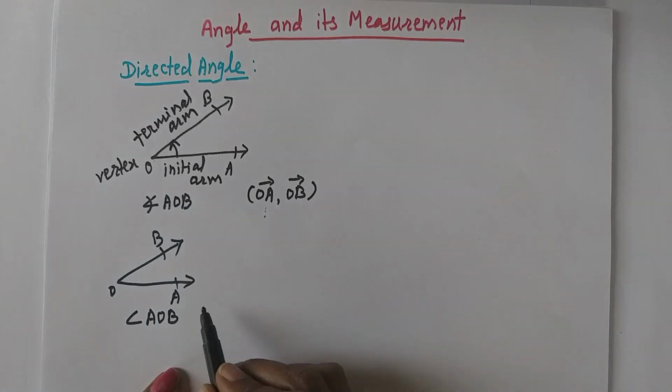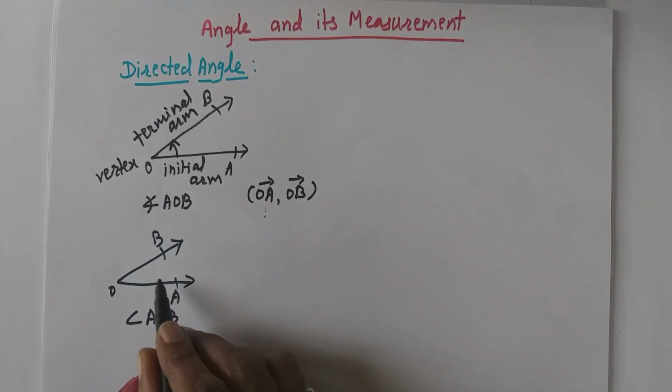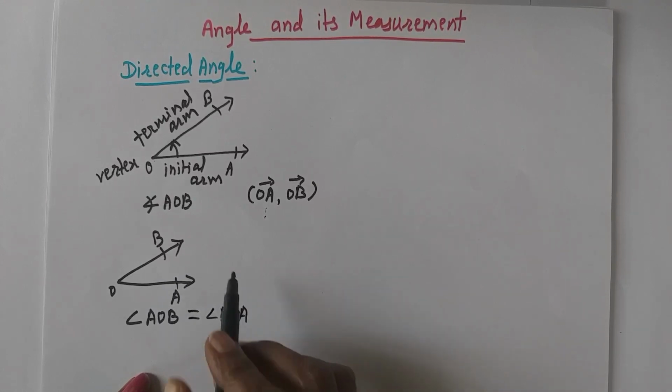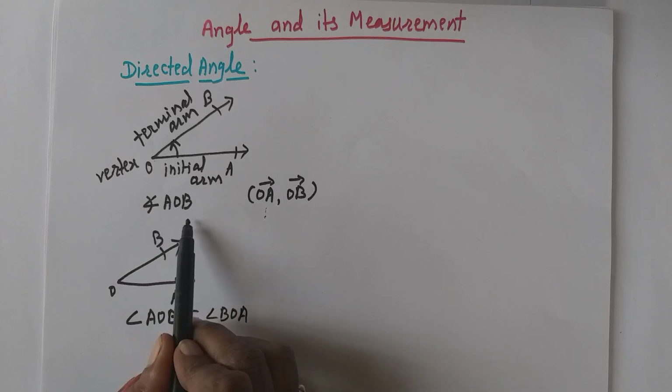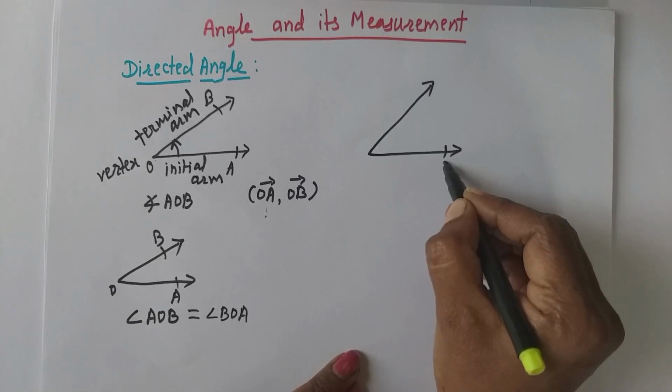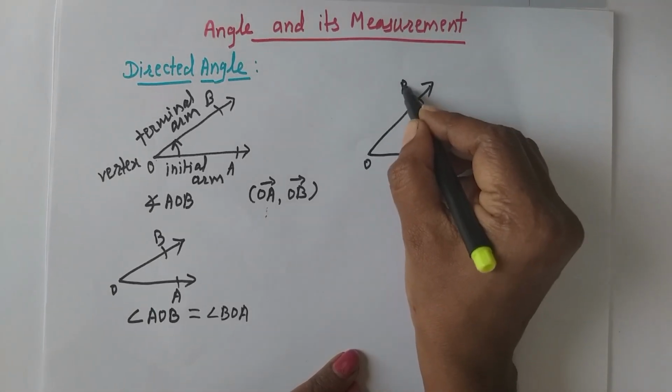Okay. Now see that in normal cases if we draw the angle like this it can be written as AOB or BOA. But in directed angle this cannot be written as BOA. Why? See the diagram. Suppose this is the angle.